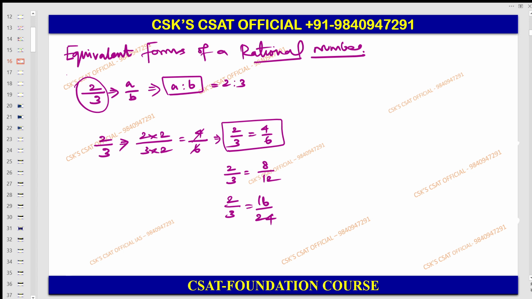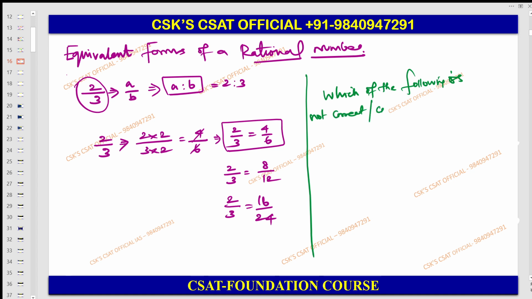Because UPSC may give anything. They will give you 4 options like this: which of the following is not correct, or which of the following is correct. So they will put a question like this.